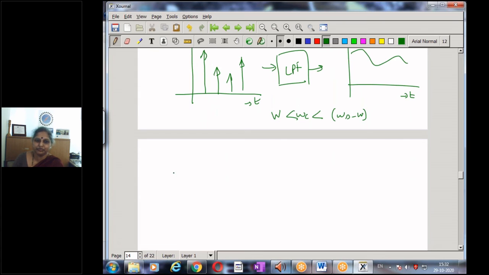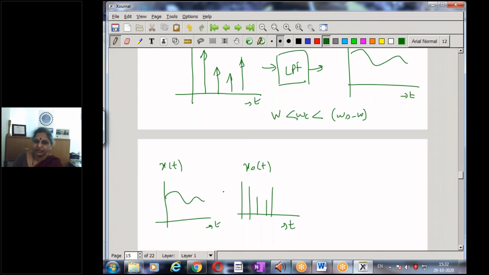So we have the final result: if I have a signal x of t and my sample signal xs of t, I am going to have these samples. And how do I get this sample signal? By just multiplying with an impulse train. And if I pass the sample signal through a low pass filter, I can get back my original signal x of t.